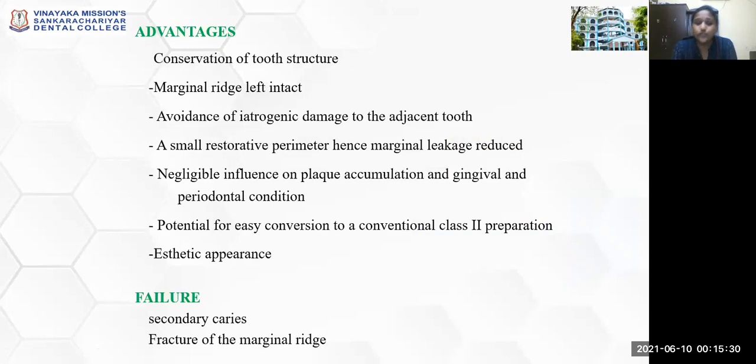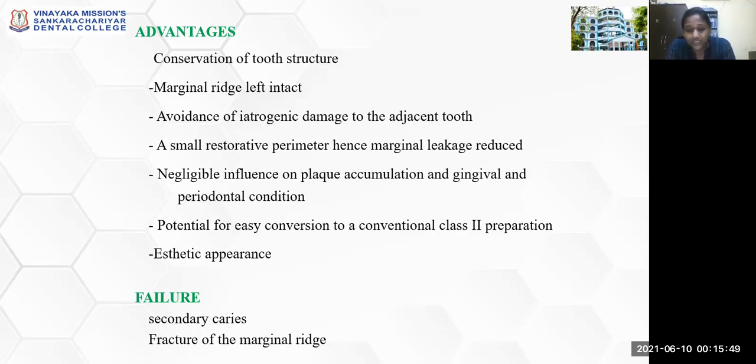The advantages are conservation of the tooth structure. Your marginal ridge, which is the more important stress-bearing area of your tooth structure, is left intact, and there is avoidance of iatrogenic damage to the adjacent tooth structure.